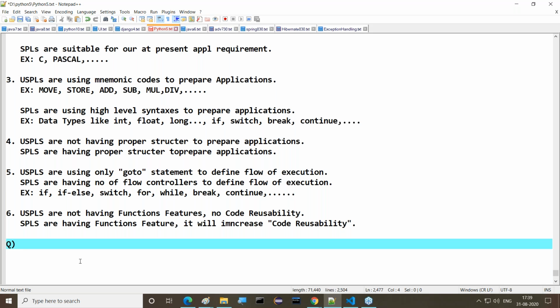But if structured programming languages are very good, then what is the requirement for object-oriented programming languages?